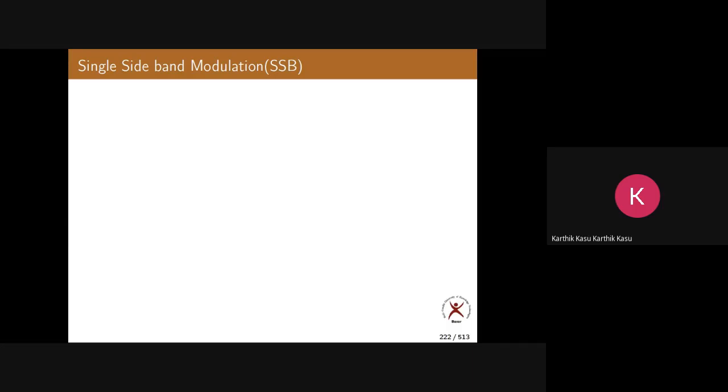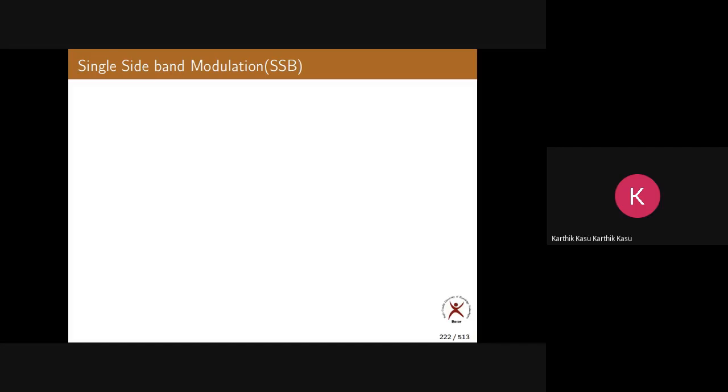That leads to one more kind of scheme called single sideband modulation. Yesterday someone rightly pointed out that it is enough to transmit one sideband because both sidebands have the same information. That is a drawback of DSBSC AM, and it can be removed in the upcoming modulation scheme known as single sideband modulation.